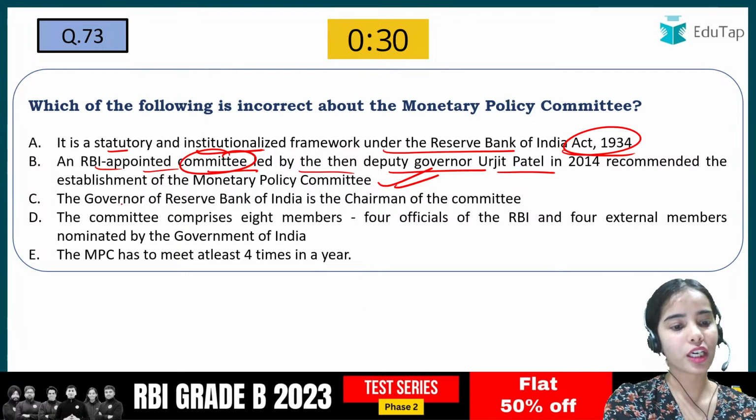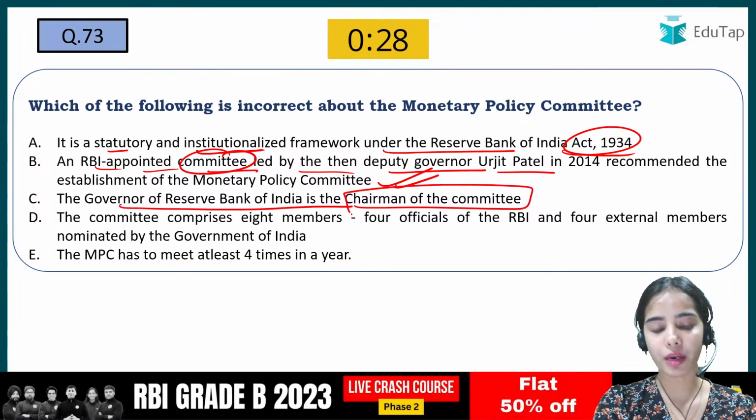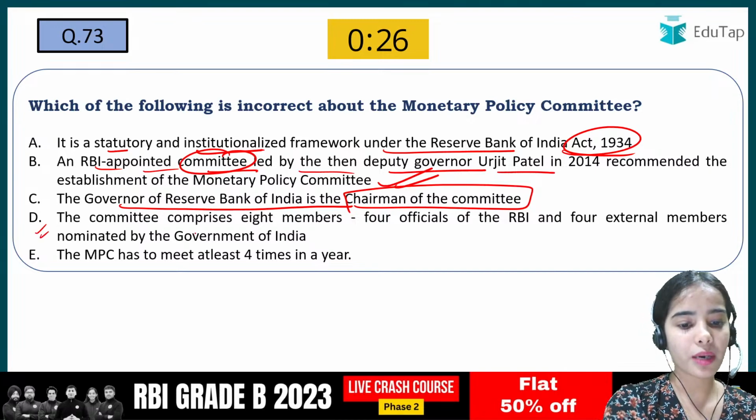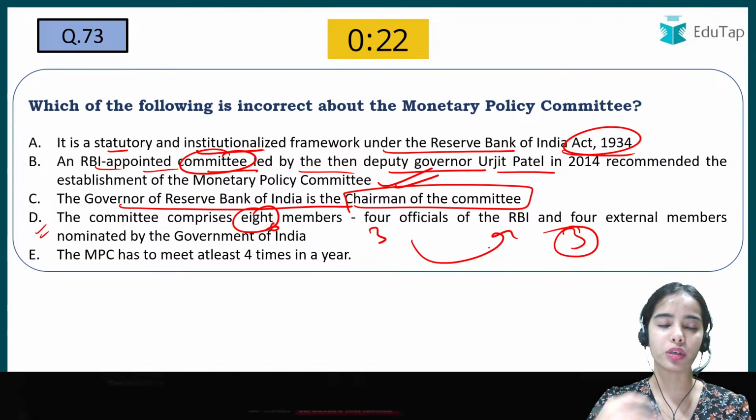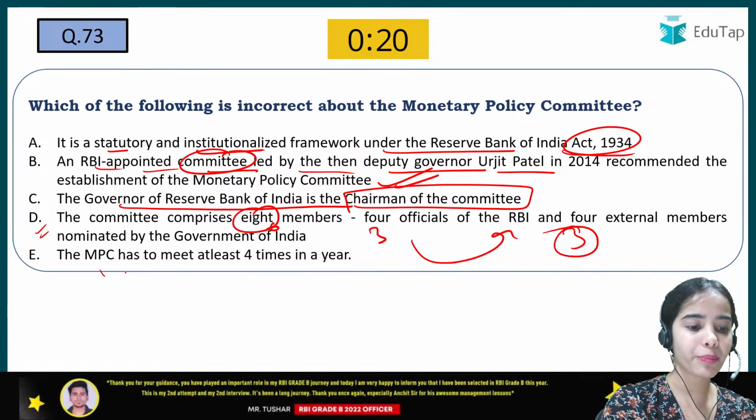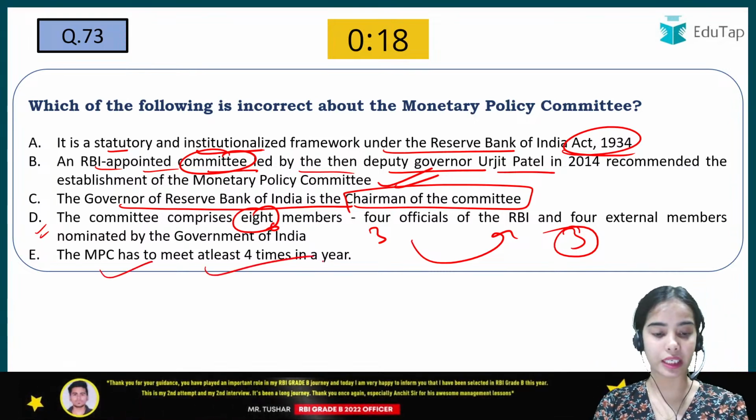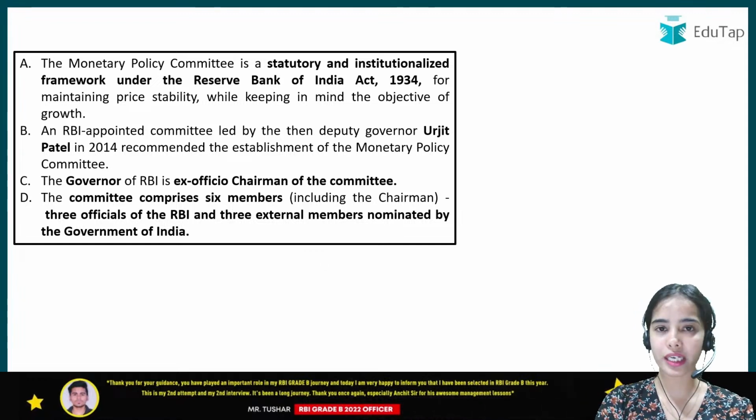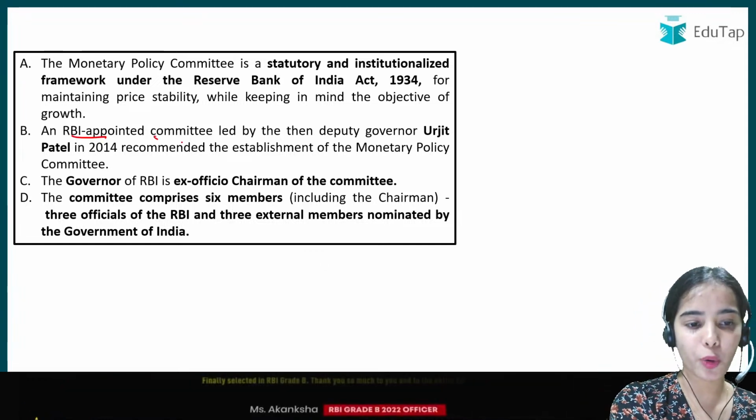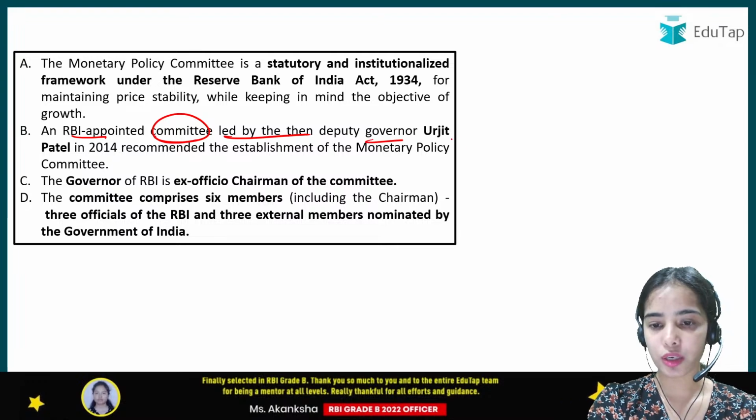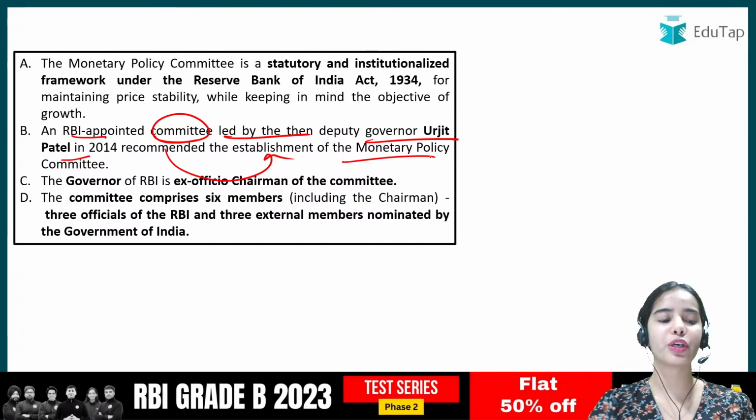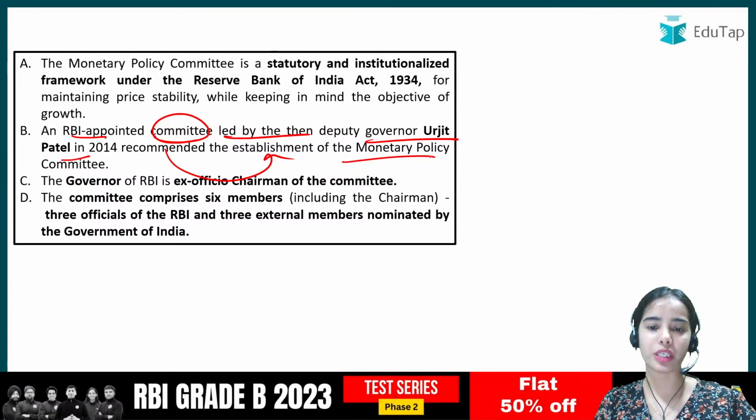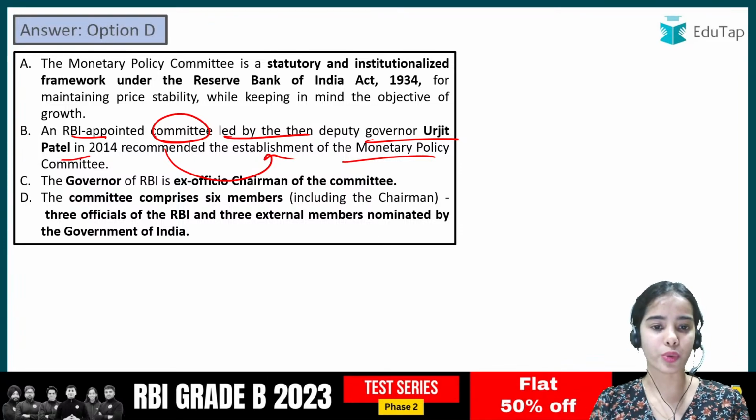The Governor of Reserve Bank of India is the chairman of the committee. Yes, correct. The committee comprises 6 members. 3 are from the RBI and 3 are appointed by the Government of India. The MPC has to meet at least 4 times in a year. That is correct. So here D was the correct answer. Remember that the RBI appointed a committee led by Urjit Patel in 2014 that recommended the establishment of the MPC. So this was a new point that you need to remember. Okay, I hope you already know about it.